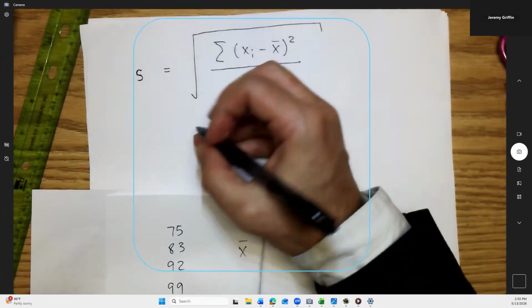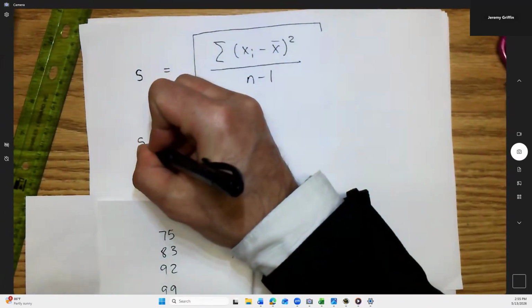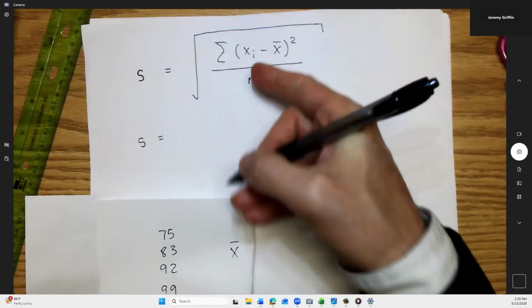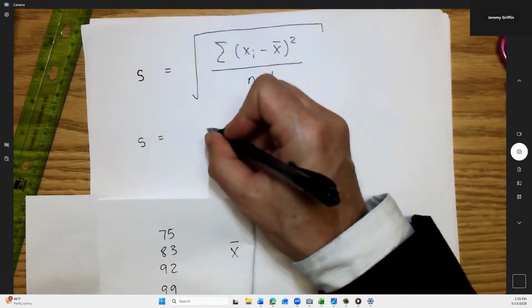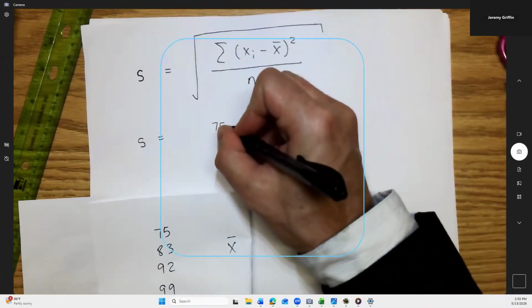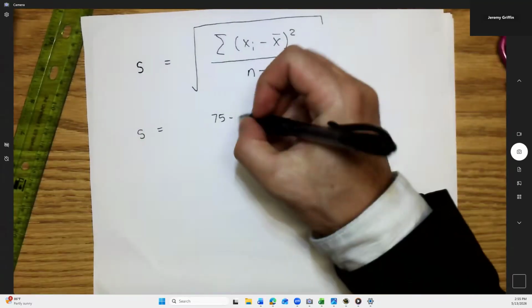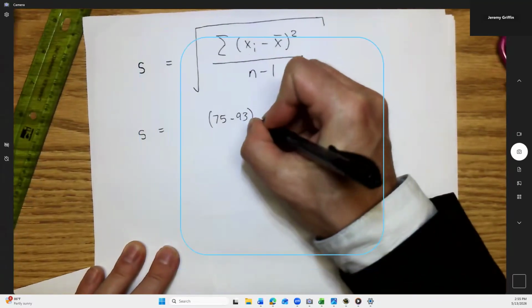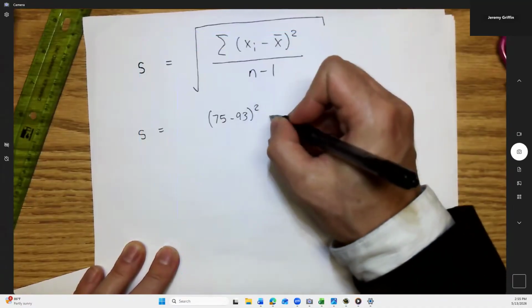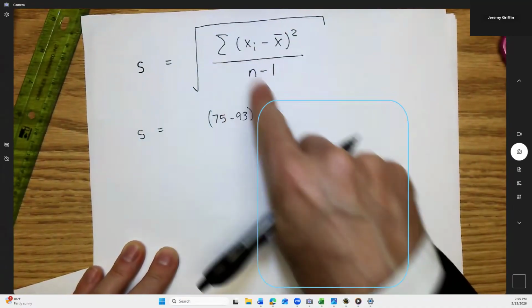All right, we're all going to do this. So I'll say the standard deviation for my 5 dogs is, well, I'll take the first dog, this tall. These are all in centimeters. Subtract my average. My average was 93 centimeters. I'm going to square that difference. Then plus, because that's what summation means, I'm going to say plus.